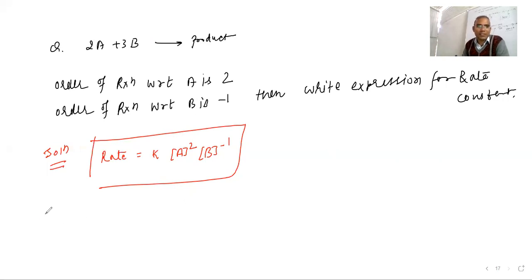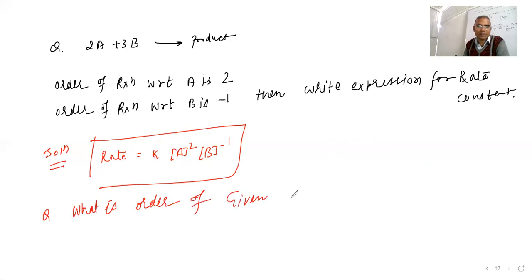Now the question changes. They are saying what is the order? Order of the given reaction.